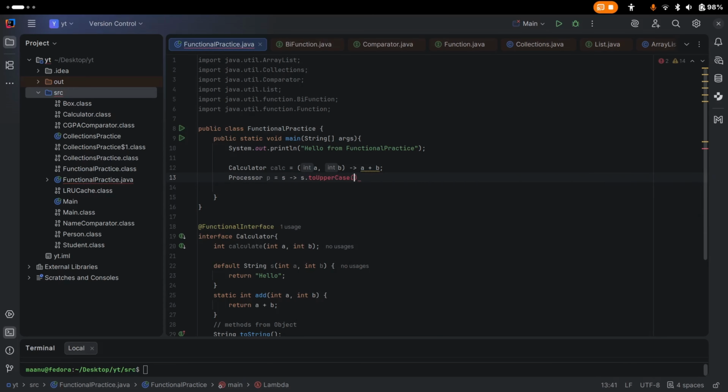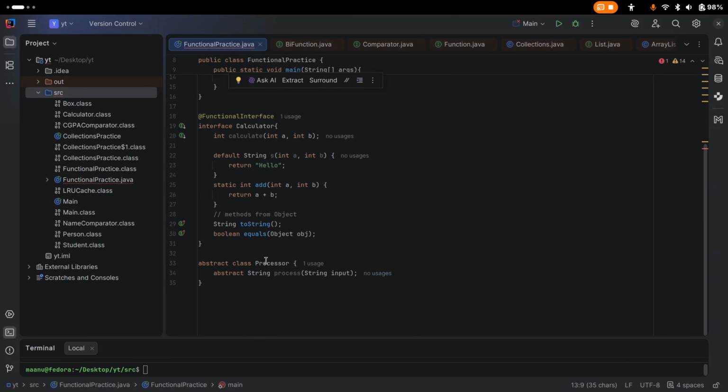We are not even getting suggestions, which means this one is wrong, so we cannot do that. The problem is that abstract classes can have constructors. We can define constructors here, and also some fields, some mutable state. So if we allow lambdas to target them, then we can create objects with invisible state management, and our JVM cannot do the same kind of optimization.